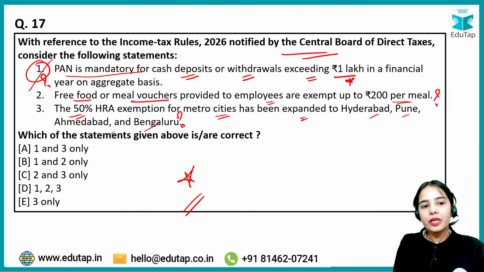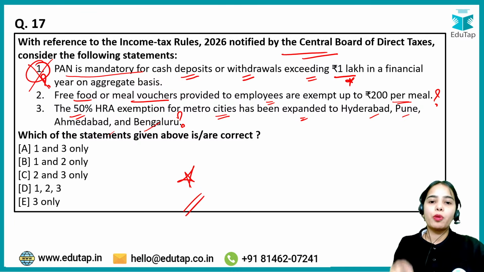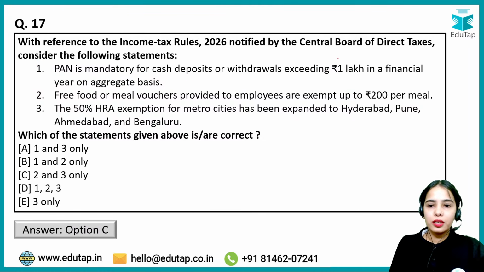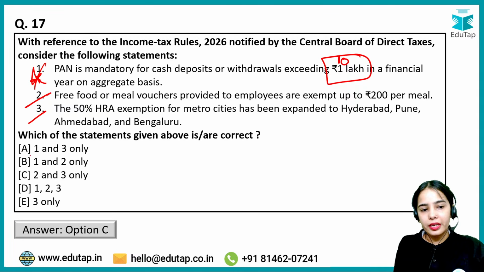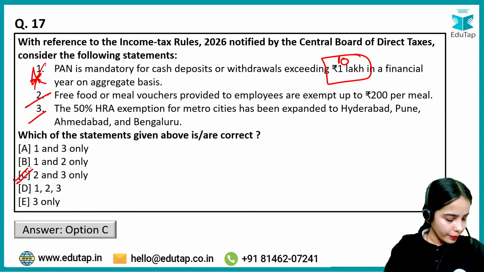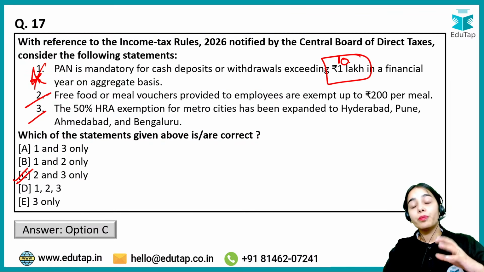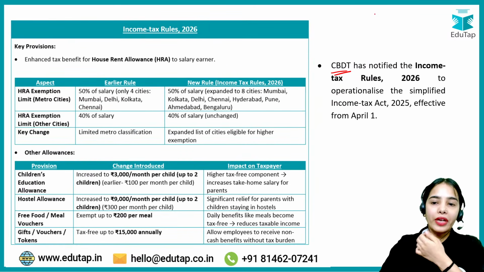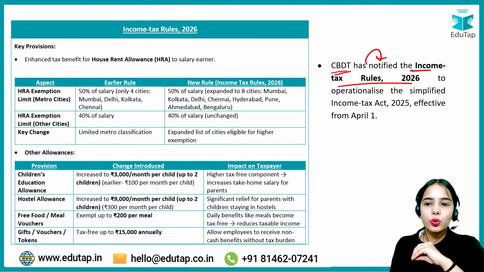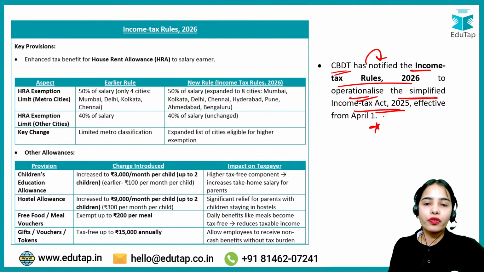Actually the first statement is wrong, because PAN is mandatory for cash deposits or withdrawals equal to or exceeding 10 lakh rupees in a financial year on an aggregate basis. This was wrong. The second and third are correct. That's why the right answer here is C. First of all, the CBDT, the Central Board of Direct Taxes, has notified the Income Tax Rules 2026 to operationalize the Simplified Income Tax Act 2025, effective from 1st April 2026.